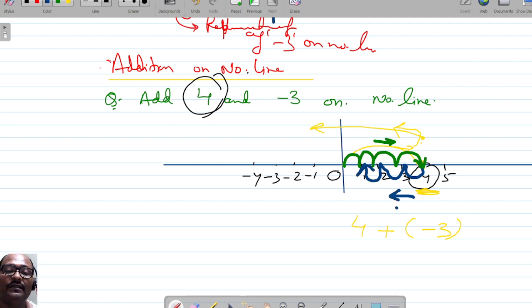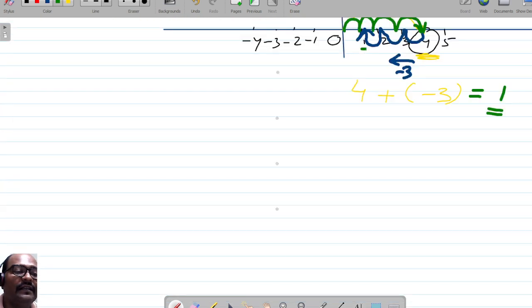Since minus 3 is marked over here like this, and 4 is marked over here like this, where are we? We are on 1. We have 1 here. So 4 plus minus 3 is equal to 1. This way we can represent 1 on the number line. Similarly, you can take another example.